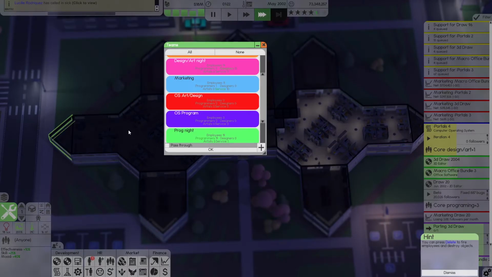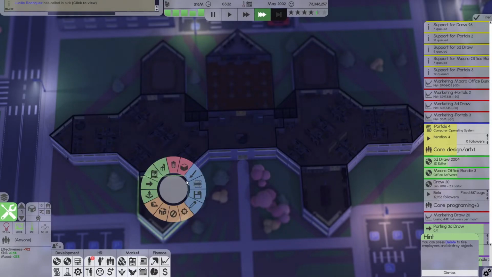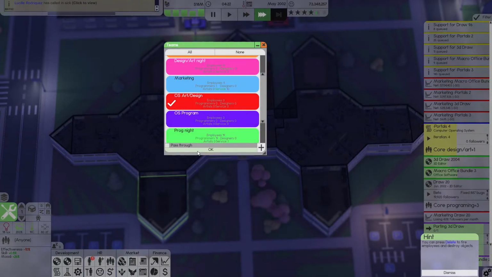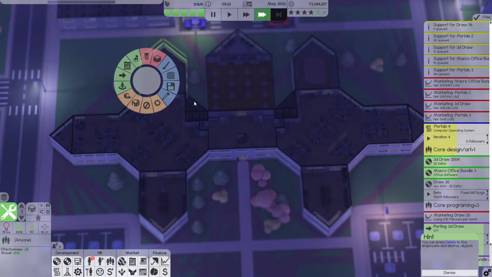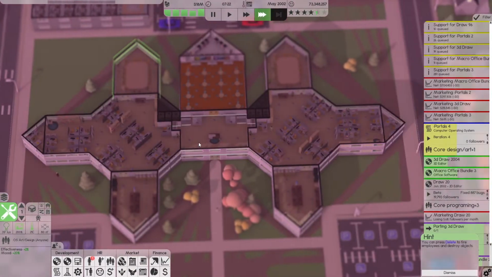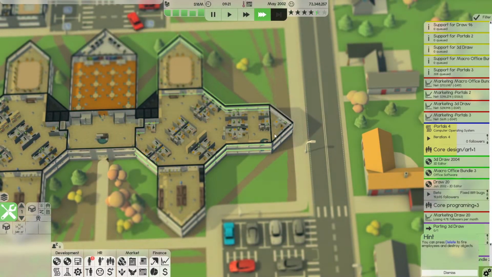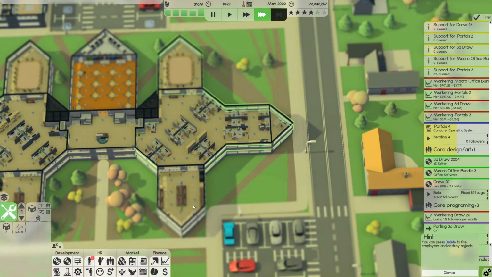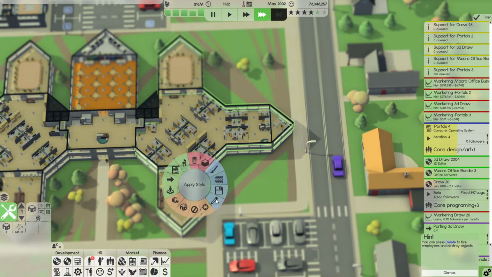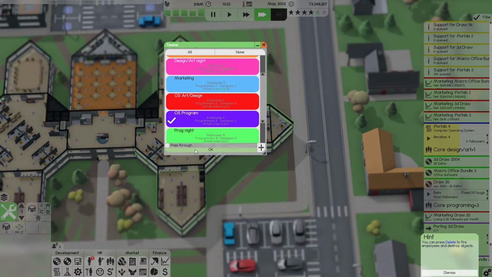I want to switch teams to art and design. Switch teams to art and design, and switch teams to art and design. And I am obviously going to right shift and do this properly this time, so I don't have to do that again. There we go. Switch team to OS program.